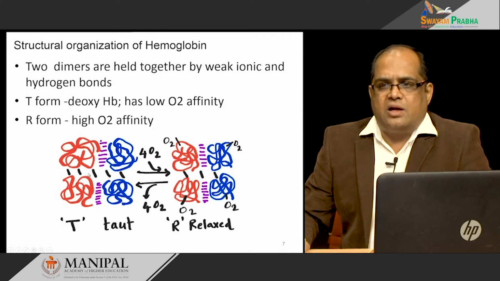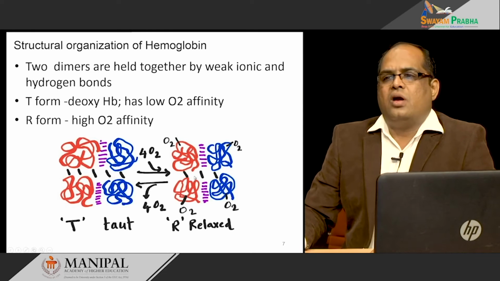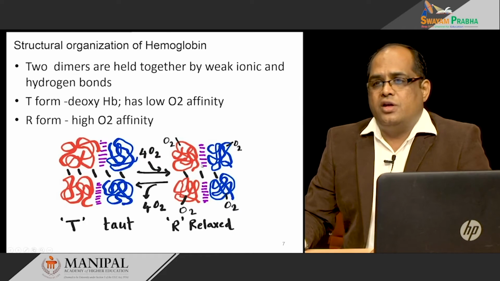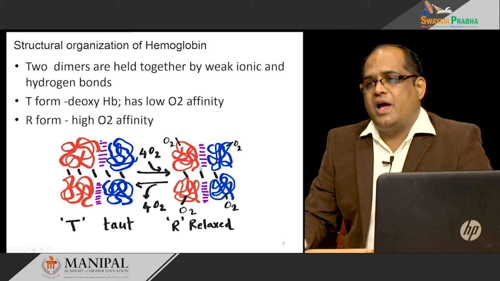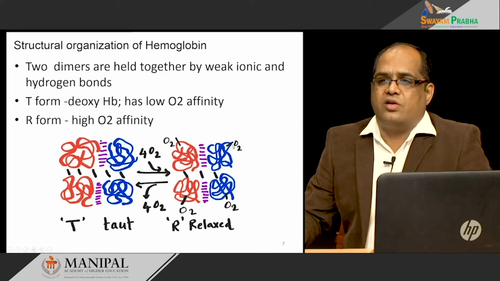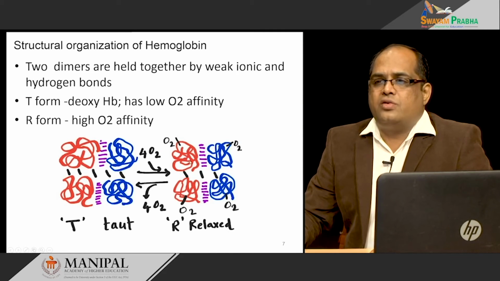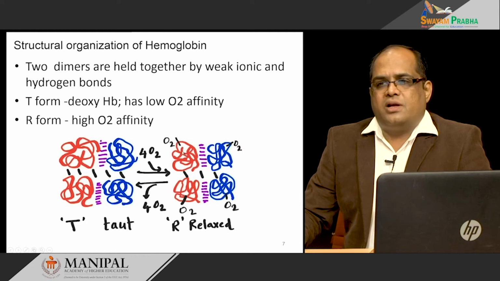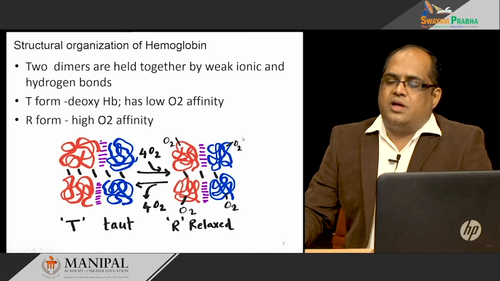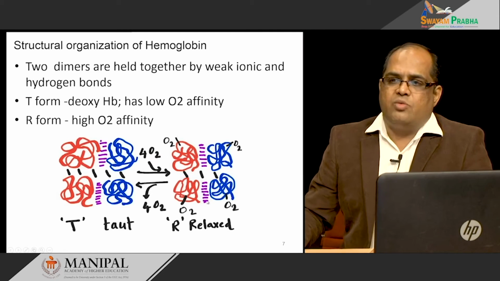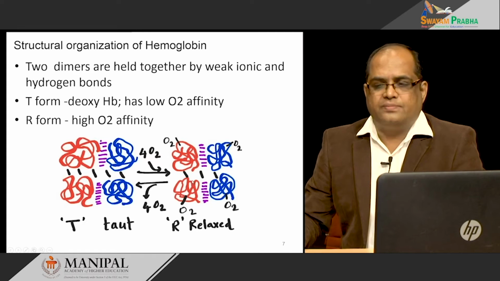That causes a conformational change in the hemoglobin, and it forms the relaxed form, and the relaxed form has a high affinity for oxygen. In a cooperative manner, the binding of the first oxygen is a little bit difficult, but further oxygen binding is easier, as it is bound to the hemoglobin in the R form.